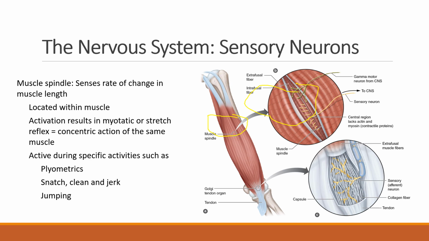Now, a muscle spindle consists of several differentiated muscle fibers, the intrafusal fibers, that are enclosed in a spindle-shaped connective tissue sac. The ends of the intrafusal fibers are contractile, but the central portion is non-contractile and innervated by special neurons named gamma motor neurons. Muscle spindles are sensitive to both the phasic stretch, the rate at which a muscle stretches, and the tonic stretch, the extent to which the muscle is stretched.